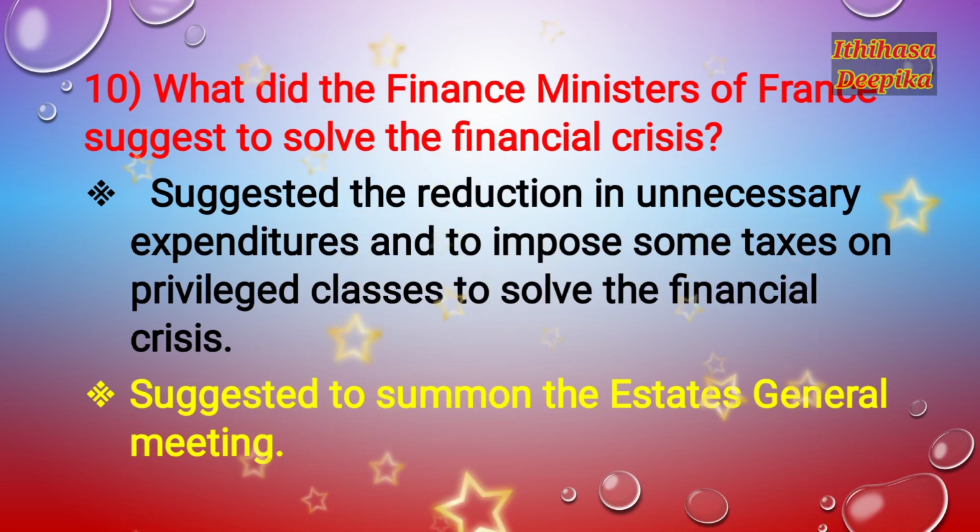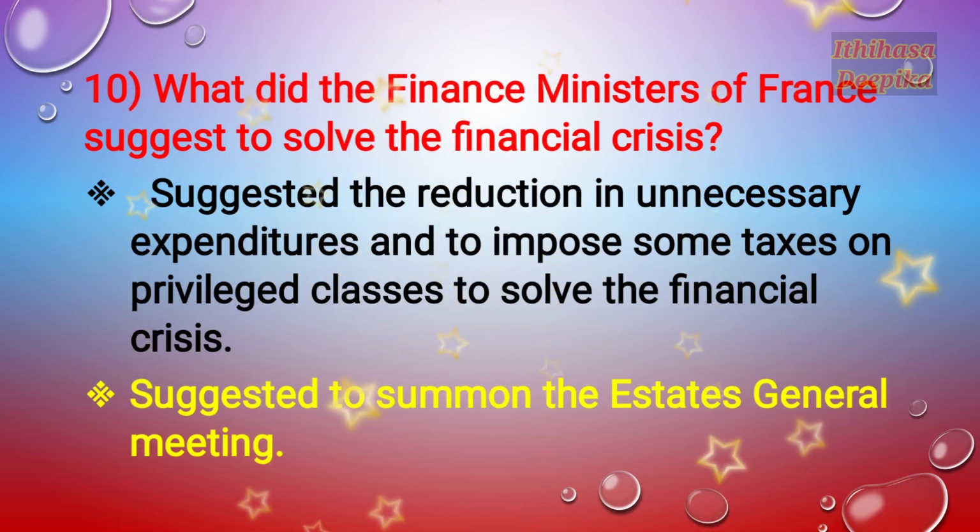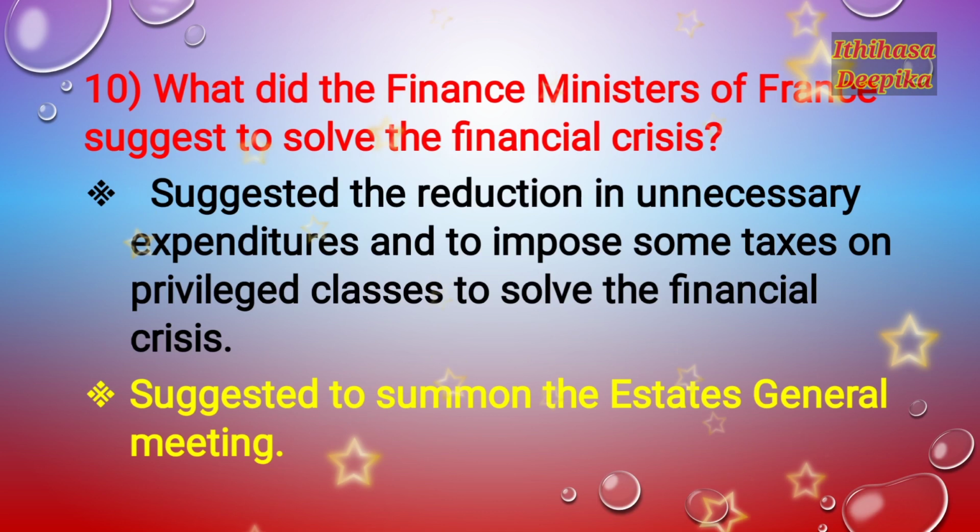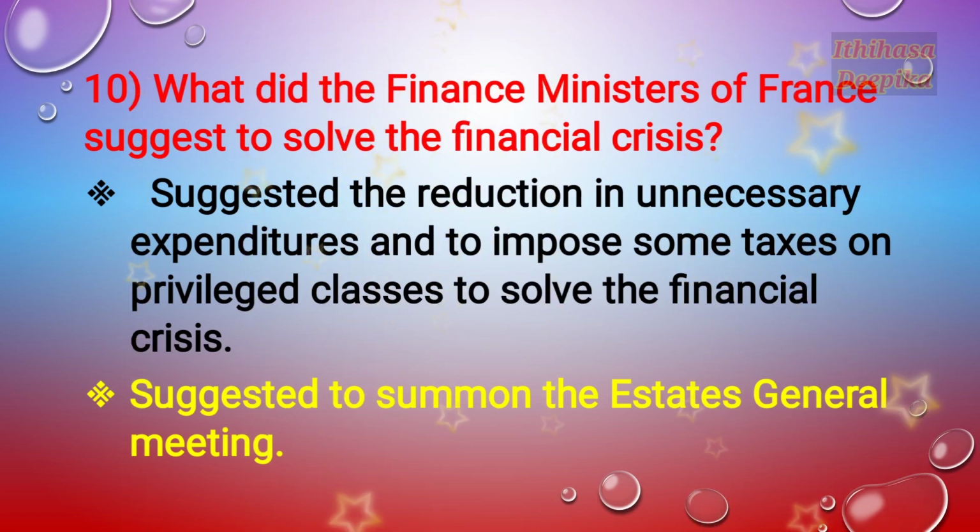For this, they suggested to summon the Estates General meeting.